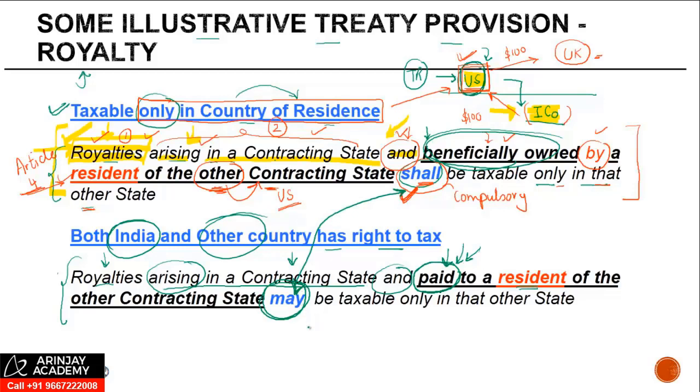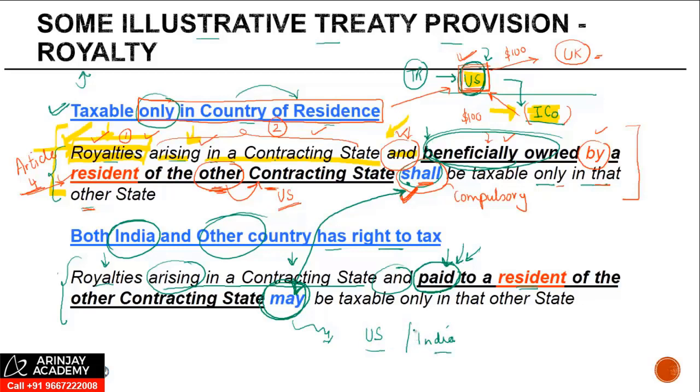So what's the difference between the two? The word "shall" by itself reserved the right to tax a particular royalty in US. But when it says it may be taxable in that other state, what it means is that the right to tax is with both US as well as India.